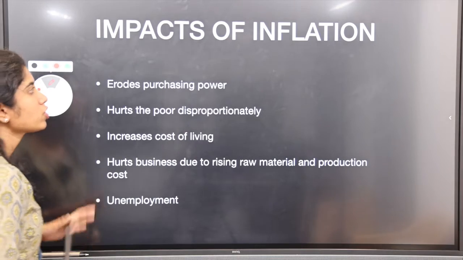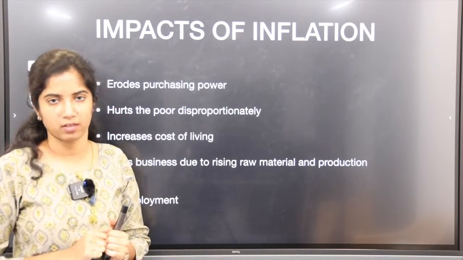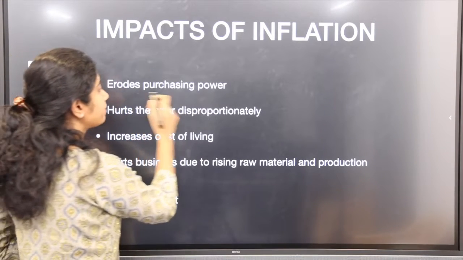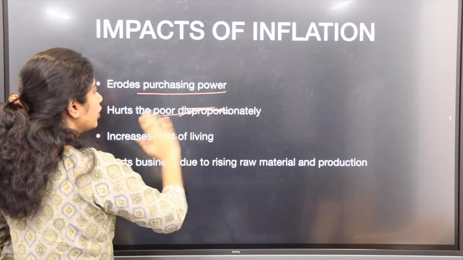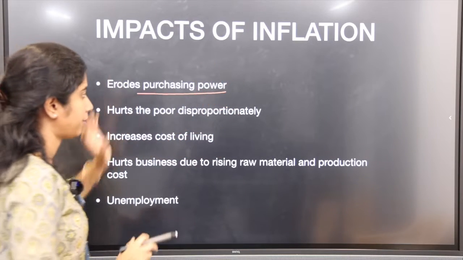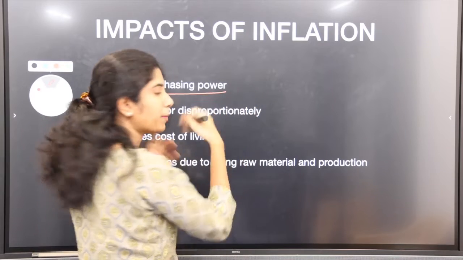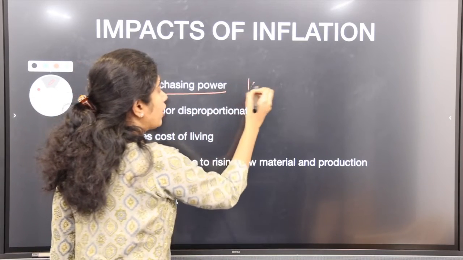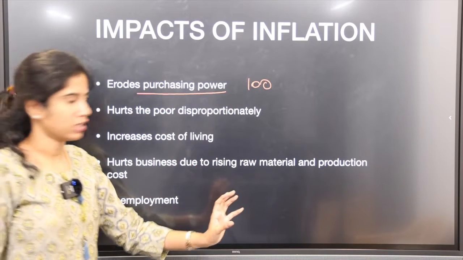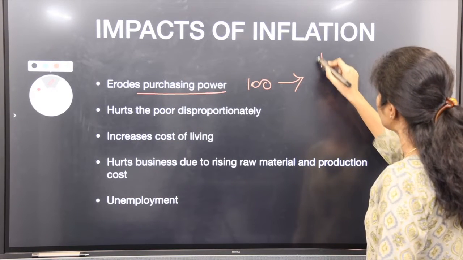Okay. Now because of this inflation, what all will happen? We know prices are increasing. But what will happen because of this? First, it will erode the purchasing power. What is this purchasing power? With 100 rupees, for example, with the given money, how many products can you get? That is how much you can purchase. That is the purchasing power. For example, you take 100 and go to a shop. Earlier prices were less. For this 100, for example, you take a balloon.